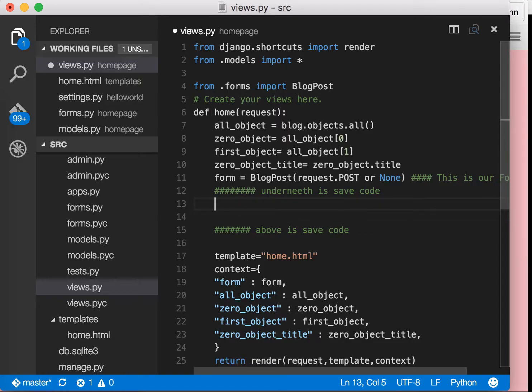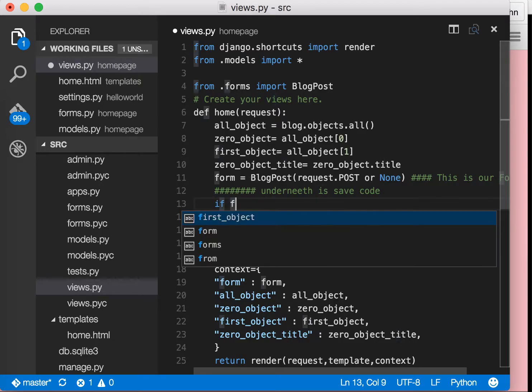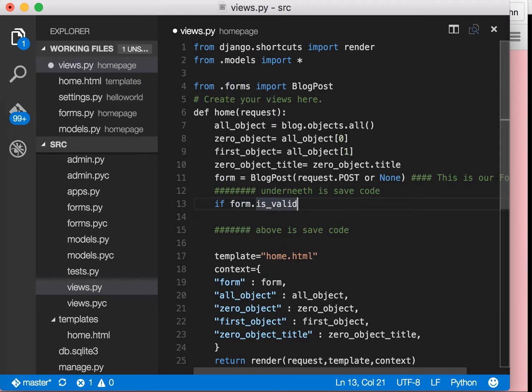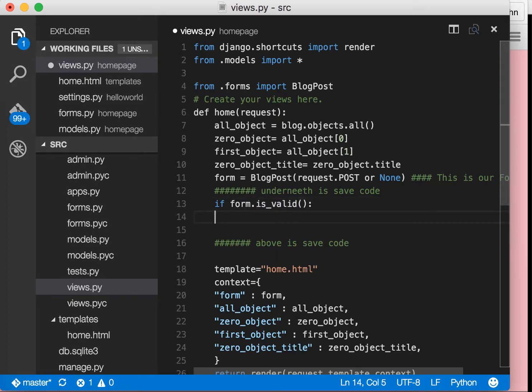So here, we're actually going to write a standard if statement in Python. So if form.is_valid(), and the reason I said form is because that is the variable name that I used here. If you name this variable something else like forms, you're going to have to say forms, okay? So there. If form is valid, then put an indent here. I'm going to say a variable of R as a variable. You know, you can name it something else.